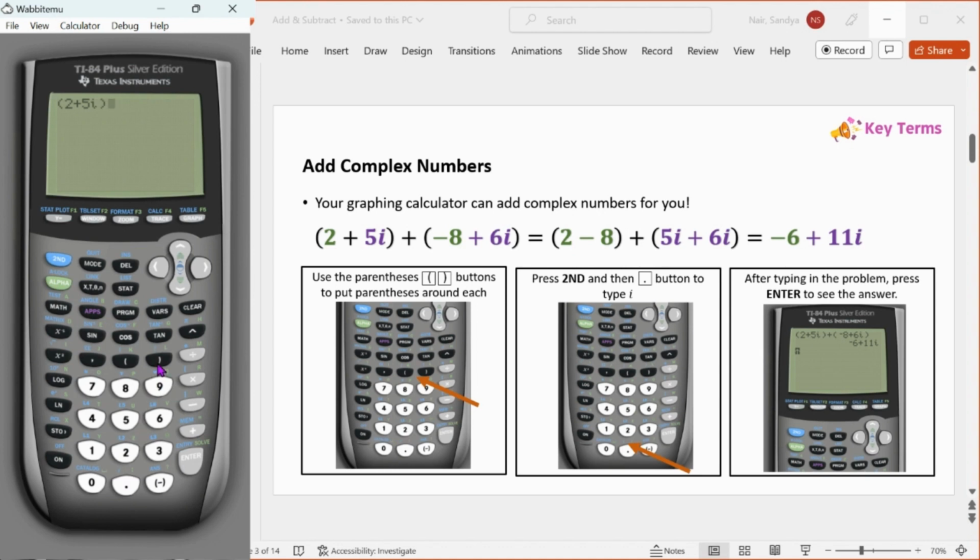Okay, and then we have 2 plus 5i, and then plus, parentheses, negative 8 plus 6, and then we do second decimal point. All right, and then when we hit enter, it goes ahead and computes that for us. Okay, so you can see we get negative 6 plus 11i.